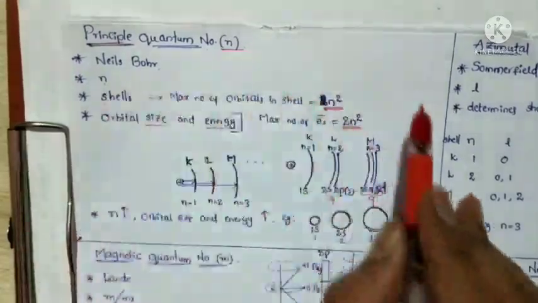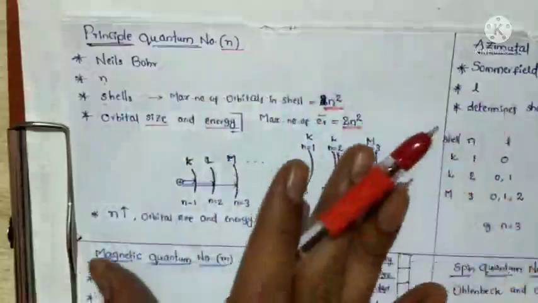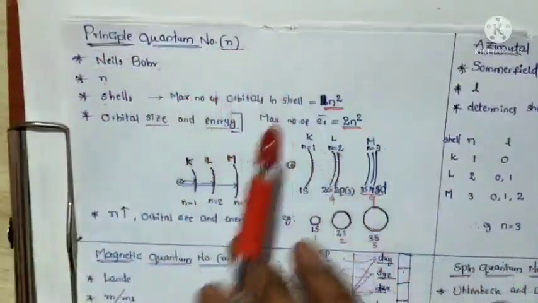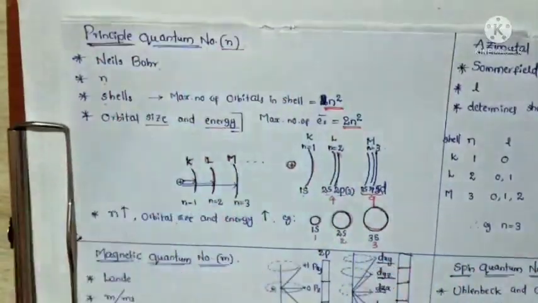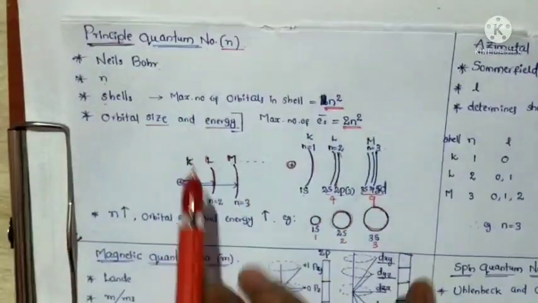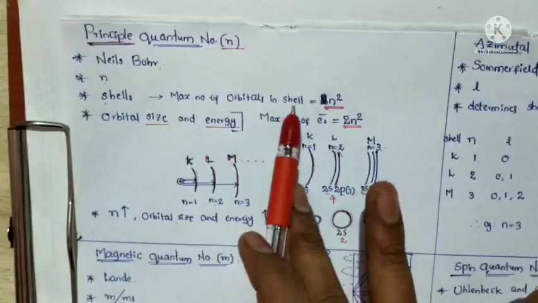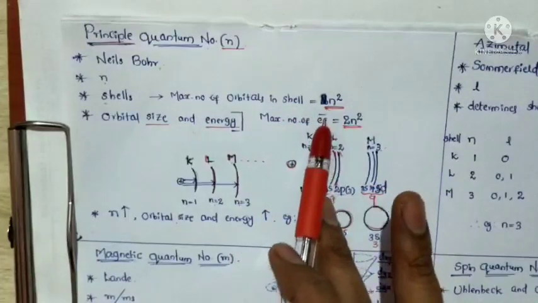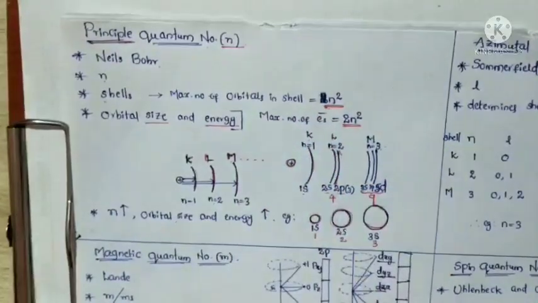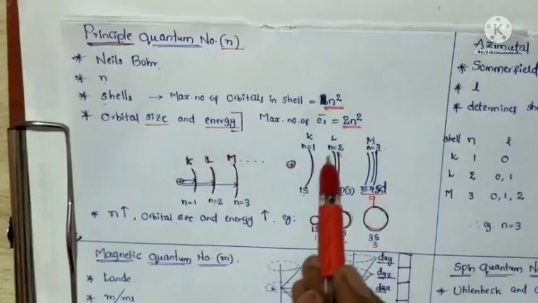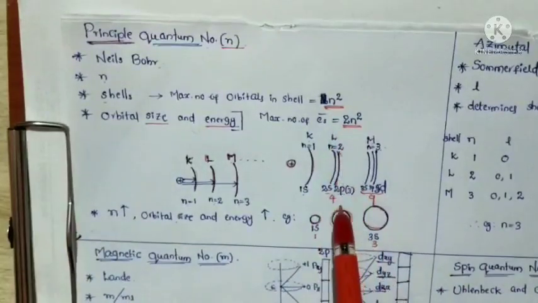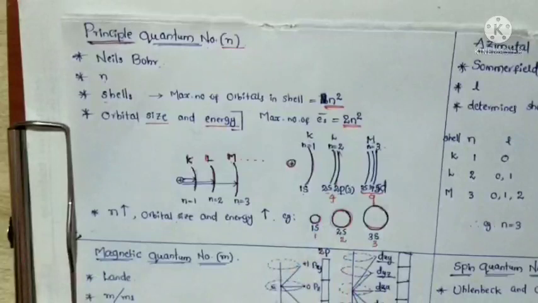Okay, so clearly indicated here, the principal quantum number indicates shells. The maximum number of orbitals present in a shell is represented by n square. So how many orbitals are present in the L shell? 4 orbitals are present.